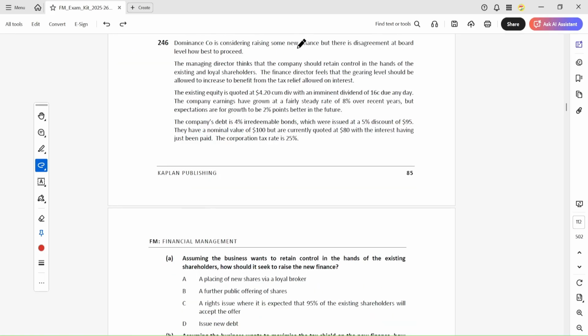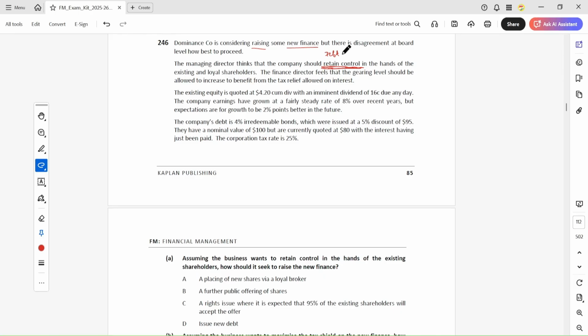The company is considering raising some new finance. Okay, so he's raising new finance, but there is a disagreement at board level about how best to proceed. The management directors think that the company should retain control. So they have to raise the finance, but they are considering how to retain the control. So which finance can they issue so that they can retain the control? Issuing debt will retain the control.